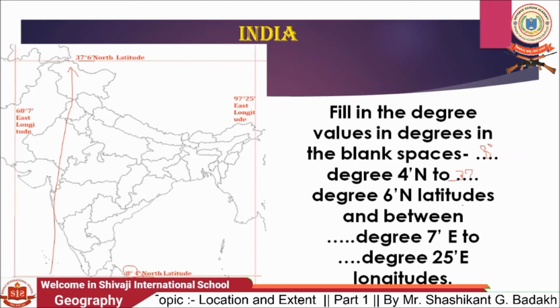Okay, let's see the longitudinal extent. We have seen that India lies in the eastern hemisphere, so we calculate from east to east.